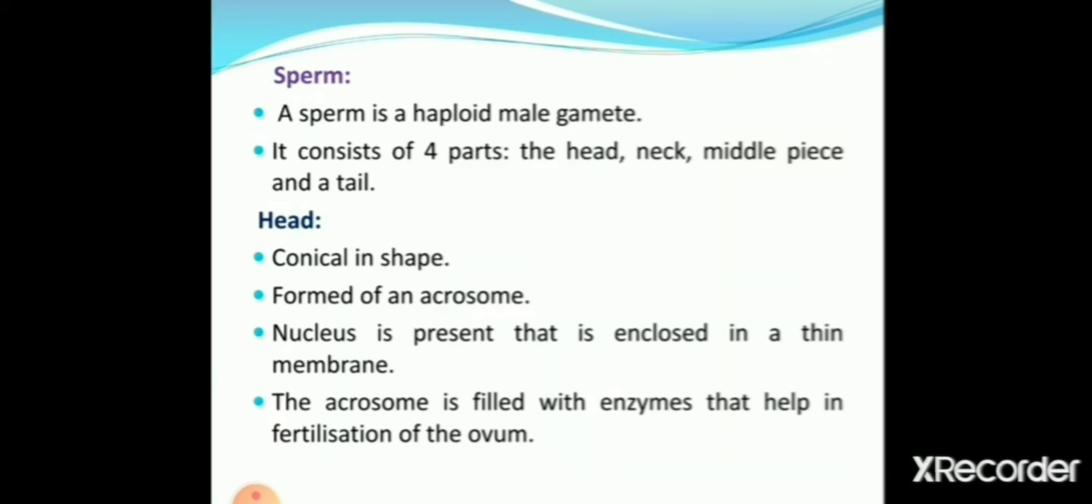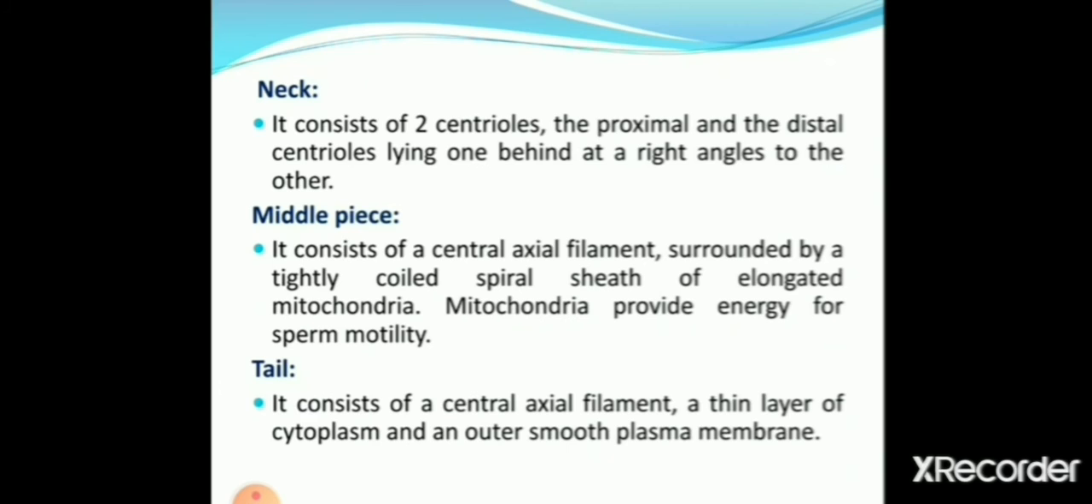Sperm is a haploid male gamete. It consists of four parts: the head, neck, middle piece, and a tail. The sperm head contains an elongated haploid nucleus, an anterior portion of which is covered by a cap-like structure called acrosome. The acrosome is filled with enzymes that help in fertilization. The neck consists of two centrioles, the proximal and the distal centriole, lying one behind the other at a right angle.